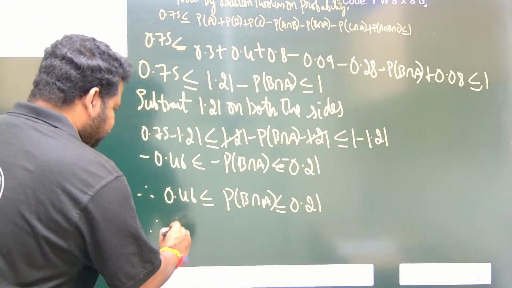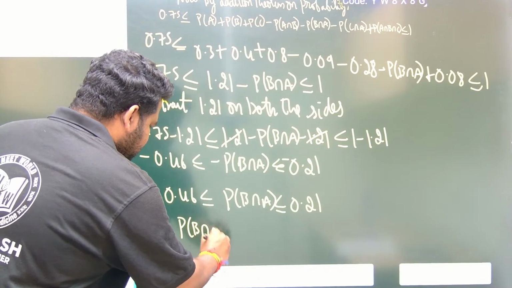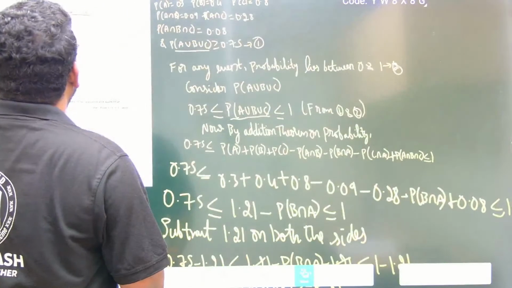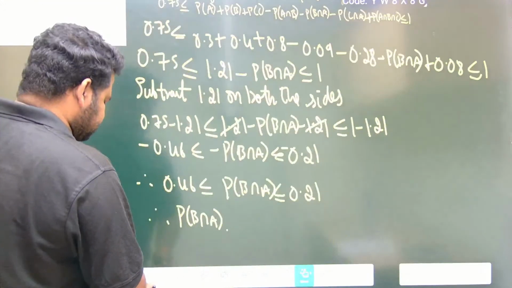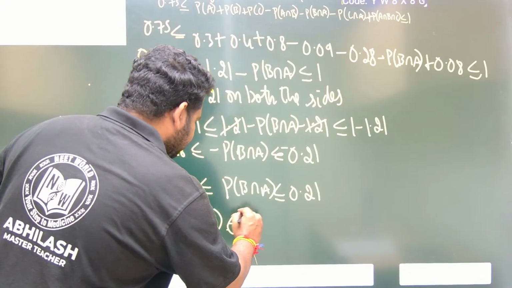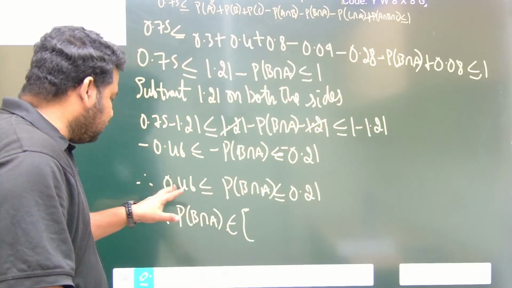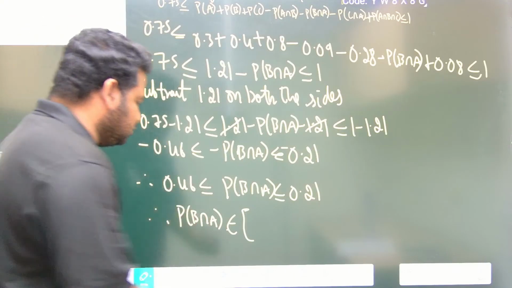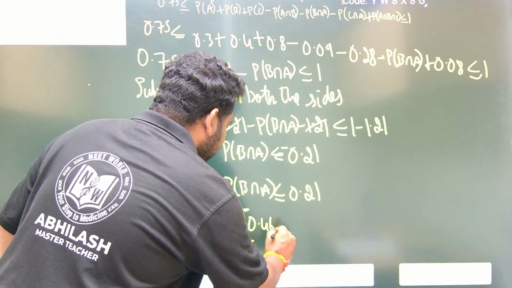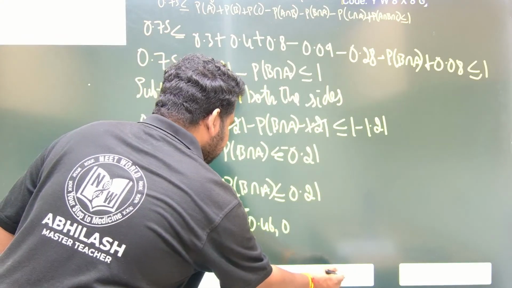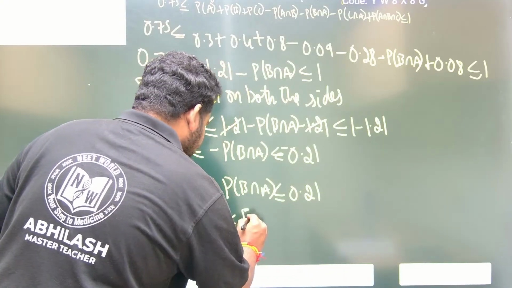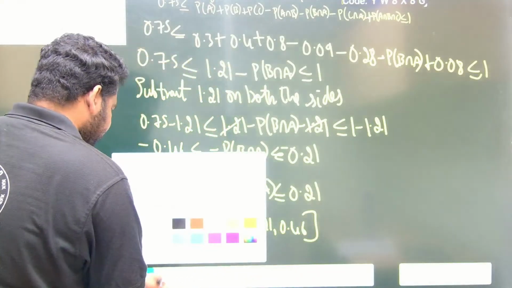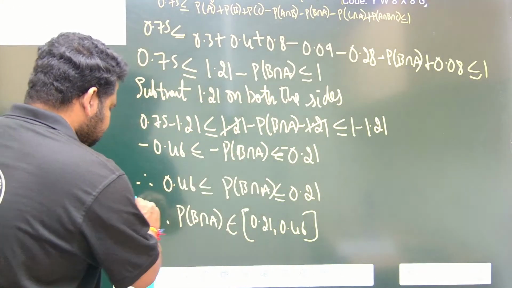Therefore, what do we have to prove? P of B intersection A belongs to, we can write it in square brackets because it includes the equals also, so it is 0.21 comma 0.46. This will be lying between 0.21 comma 0.46, proved. This is what we have proved. This is the final answer.